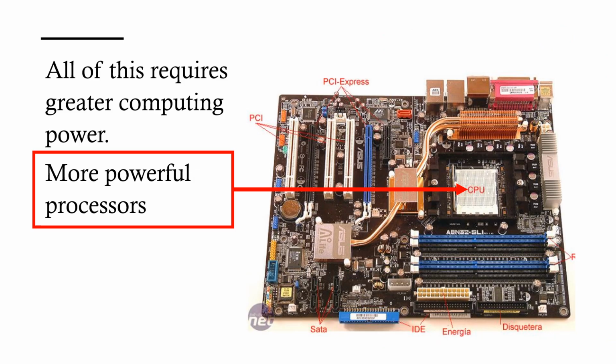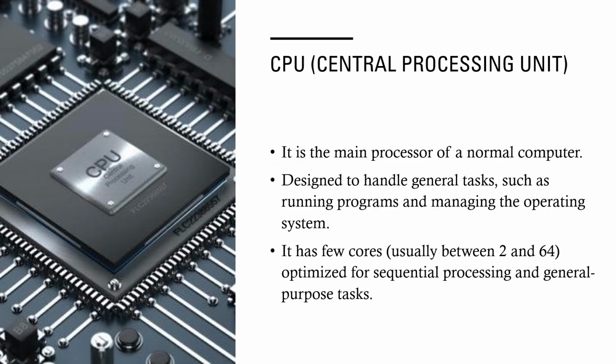More powerful processors. CPU, Central Processing Unit. This is the main processor of a typical computer. It is designed to handle general tasks, such as running programs and managing the operating system. It has a few cores, usually between 2 and 64, optimized for sequential processing and general-purpose tasks.